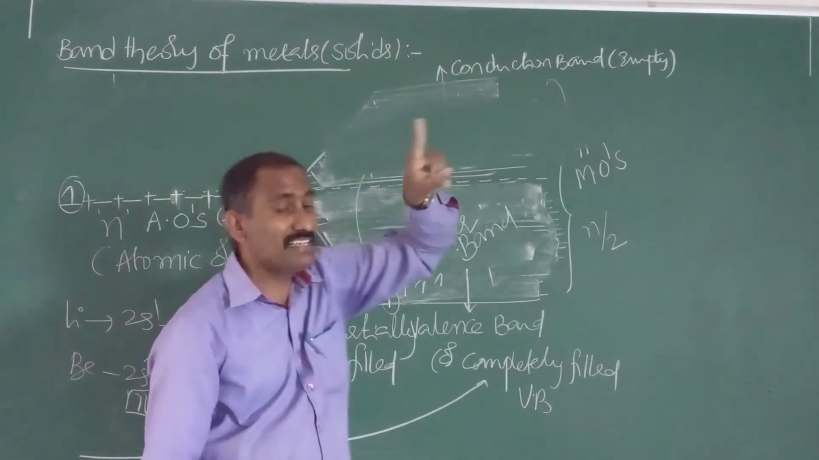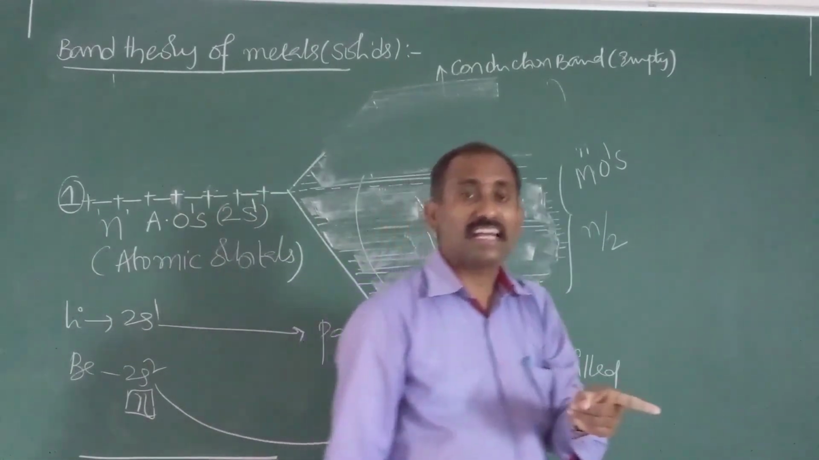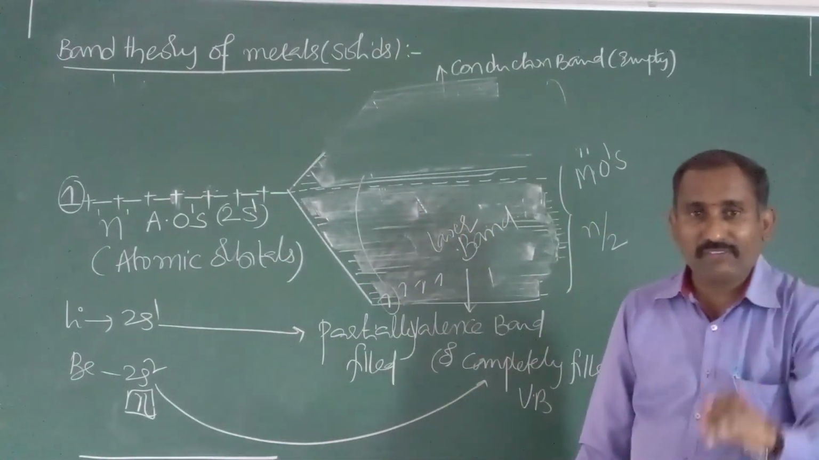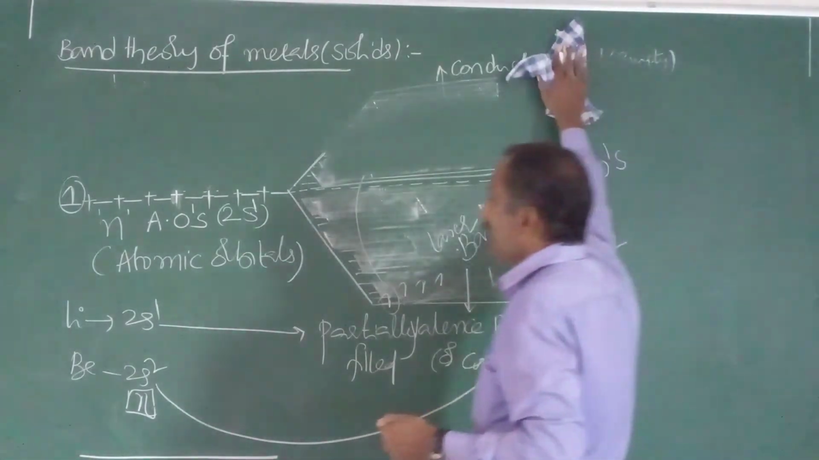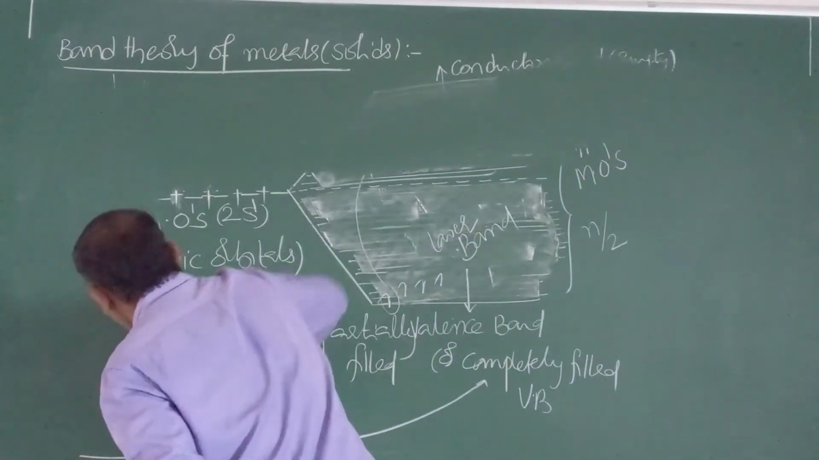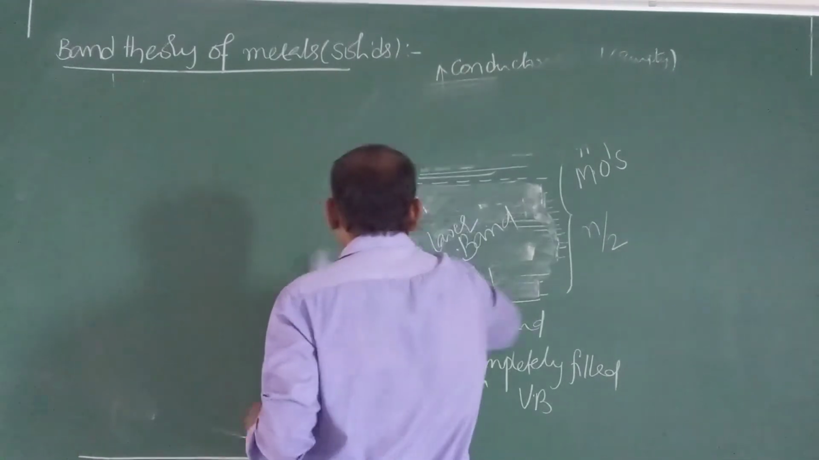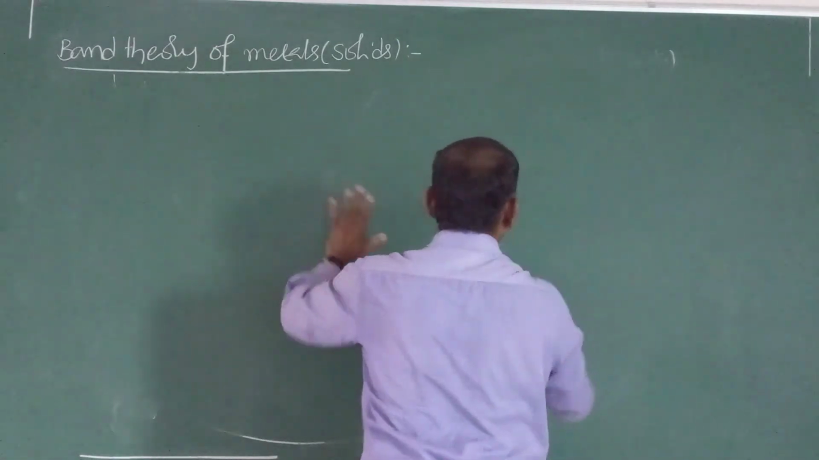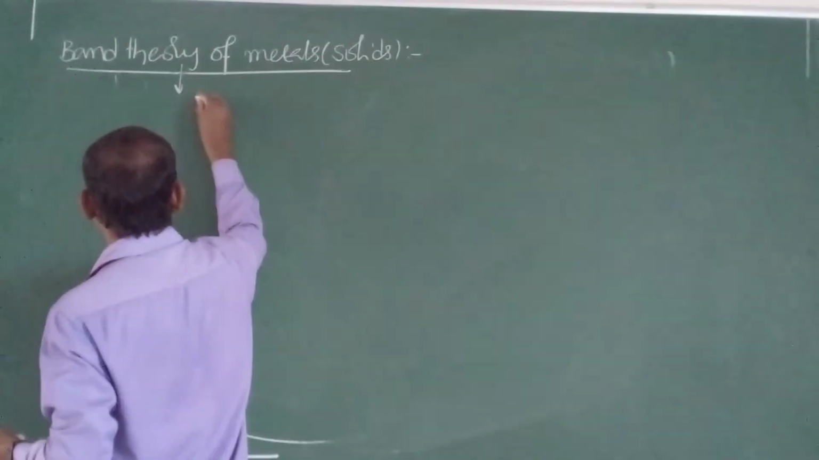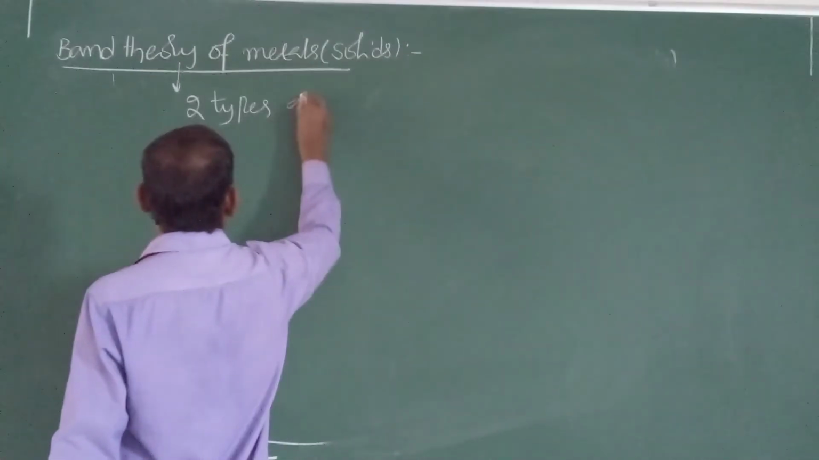The upper band is always an empty band. That is known as the conduction band, because only due to the upper band is conduction arising. And finally you should remember that based on band theory, there are two types of bands.